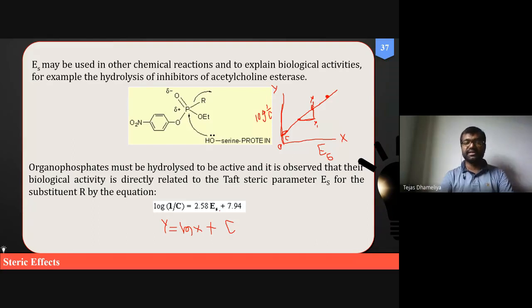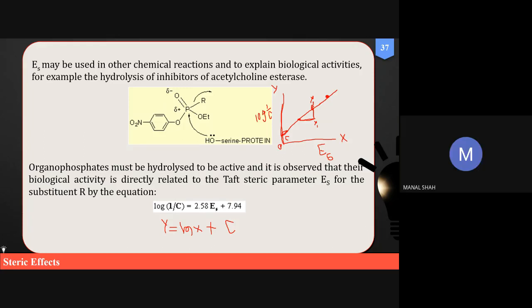They are also sometimes called correction factors, because log 1 upon c and activity are somewhat different from each other. And 2.58 and 7.94 are called correction factors. Okay, is it clear, Anal? Yes, sir.